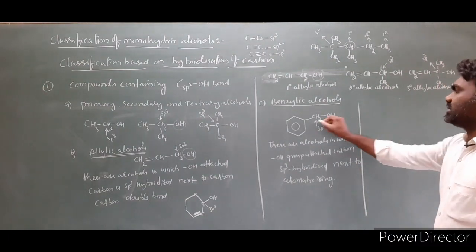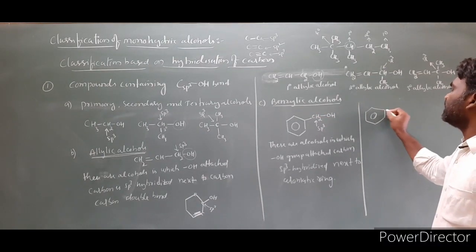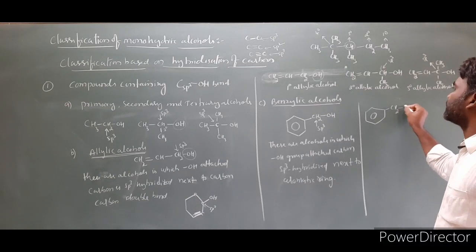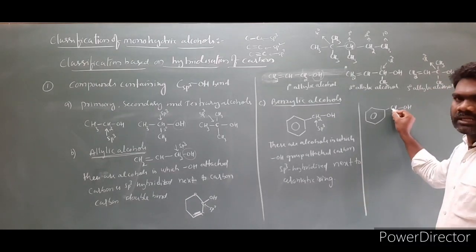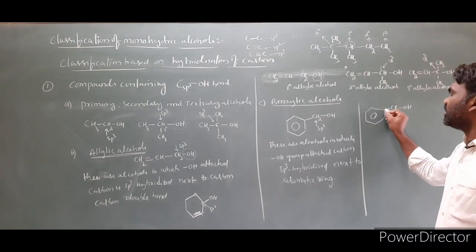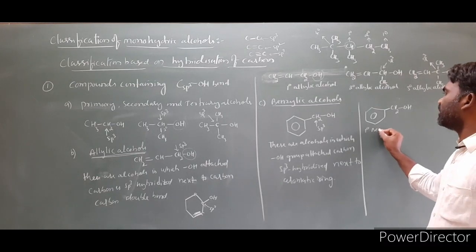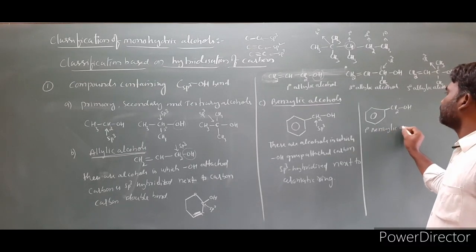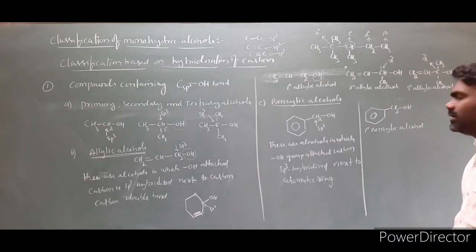First, I am taking the primary benzylic. I am rewriting: this is the benzene ring with CH2OH. If you look at this molecule, the OH group is attached to one carbon, and that carbon is attached to only one other carbon. So, this is a primary benzylic alcohol.